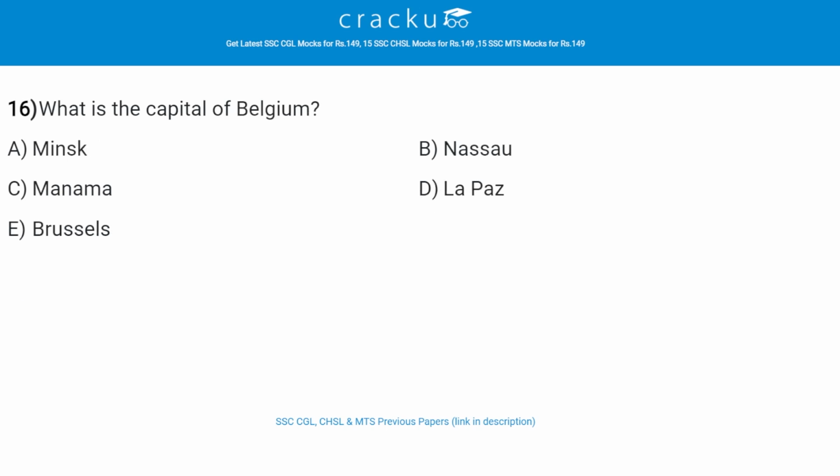What is the capital of Belgium? The correct answer is Brussels. Belgium is a country in Western Europe, known for medieval towns, Renaissance architecture, and as the headquarters of the European Union and NATO.